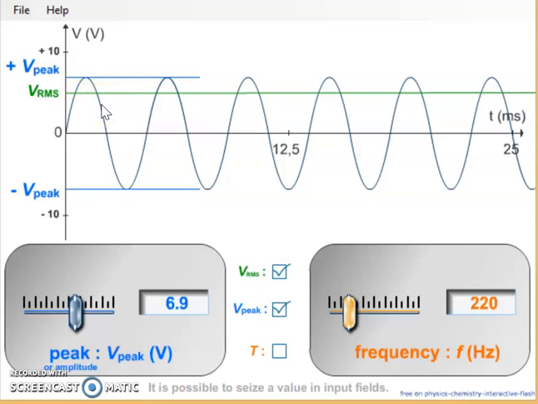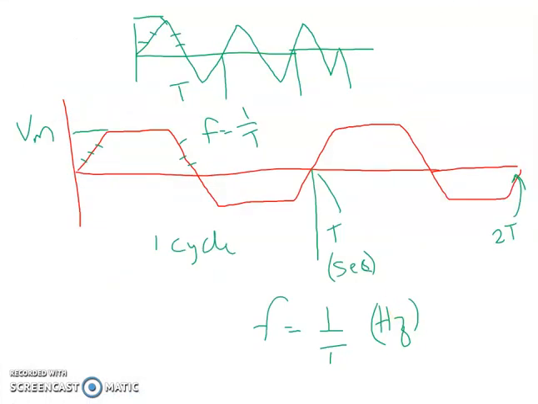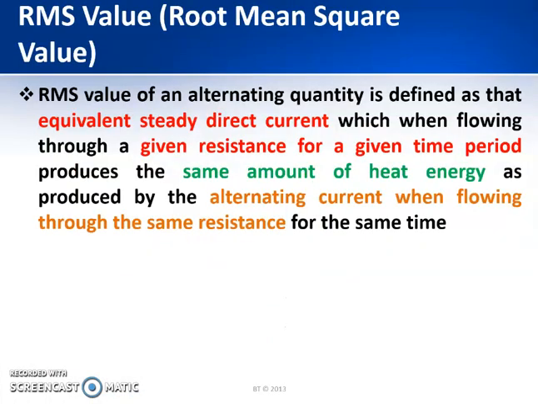Basically, we are trying to express these as the RMS or the effective values, and it is based on the heating effect of a particular circuit. Therefore, now we will see what is meant by an RMS value. The RMS value of an alternating quantity is defined as that equivalent steady direct current which, when flowing through a given resistance, so I have a resistance here, through which I am applying a DC supply for a certain period of time.